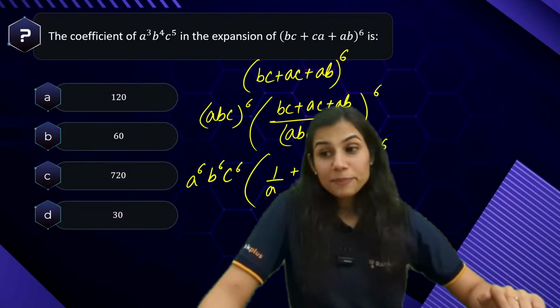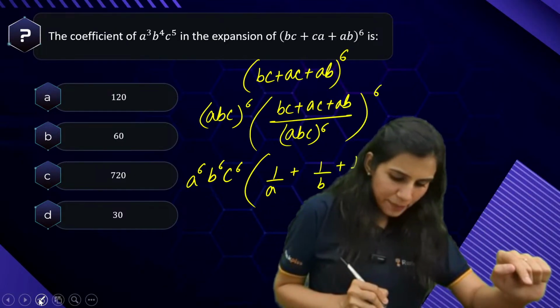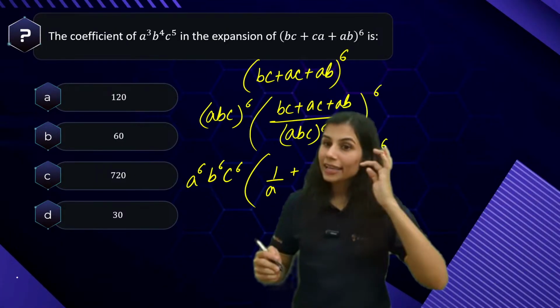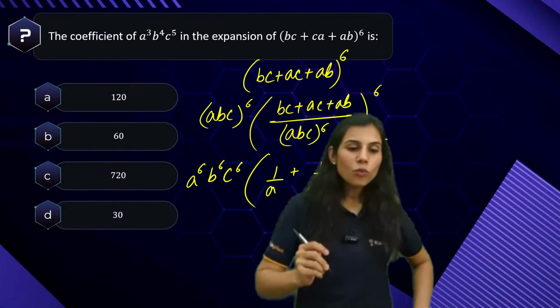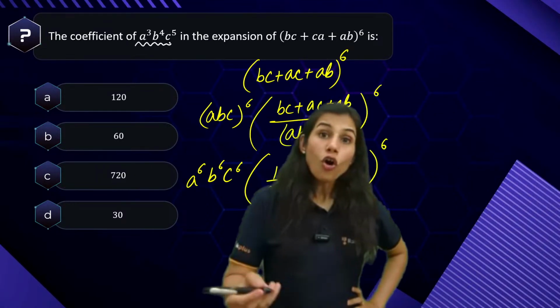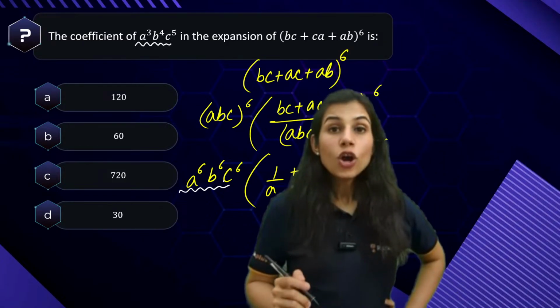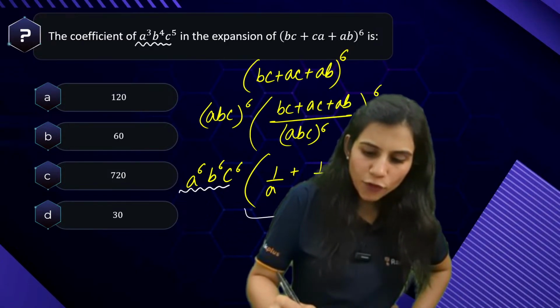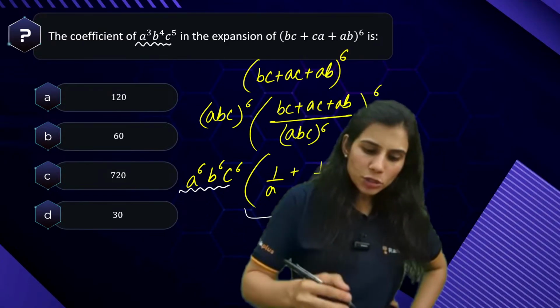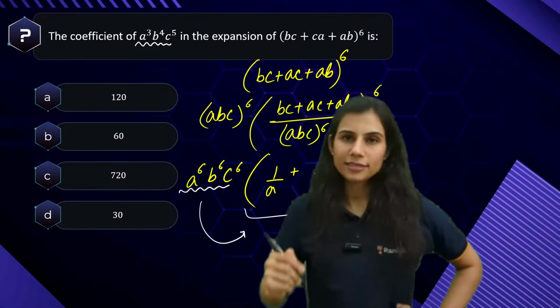But not directly, Priyanshu. Because now I'm going to play smart. You tell me I want the coefficient of A cube, B to the power 4, C to the power 5. Already there is A to the power 6, B to the power 6, C to the power 6 sitting outside. Whatever terms exist from this expansion, each of those terms will get multiplied with A to the power 6, B to the power 6, C to the power 6.